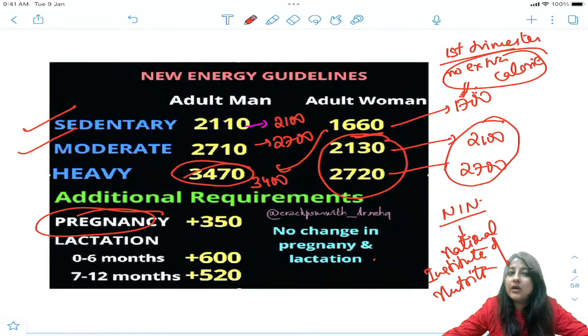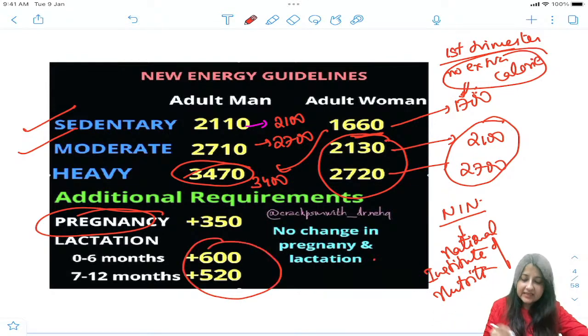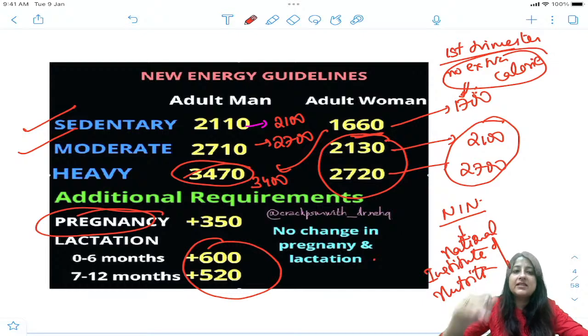But if they ask you according to NIN, it is plus 350. Second trimester plus 350, third trimester plus 450. Okay, but according to NIN, plus 350 throughout pregnancy. First 6 months of lactation plus 600. Okay, 0 to 6 months plus 600, and 7 to 12 months कितना हो गया? Plus 520. All right, is it clear?